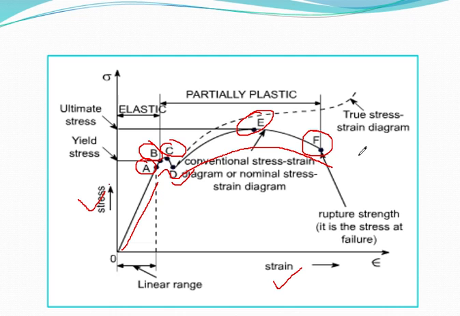But it is customary to measure the stress always on the basis of the original cross-sectional area of the object. For this reason, the breaking stress at F is always less than the ultimate stress.